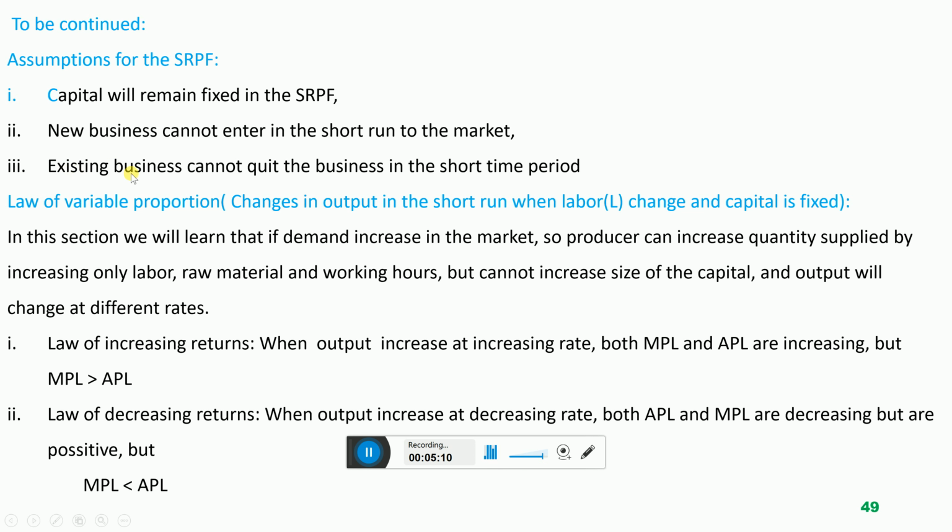And third, existing business cannot quit the business in the short time period. The company which is already working in the market also cannot close down in the short time period. Why? Because every company has obligations with other businesses, with other companies, and they take money in advance to give supply to the lender.